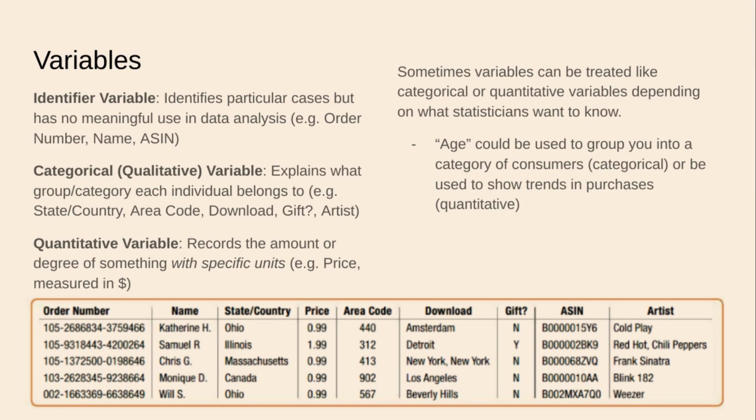They could also be used to show trends in purchases. And at that point, you would want to use it as a quantitative variable. So for example, if we were going to make an XY axis, and on the X-axis we had the age of the person, and on the Y-axis we had number of purchases, maybe we could show, as age increases, number of purchases for this artist decreases, and we would express that as some kind of a relationship.